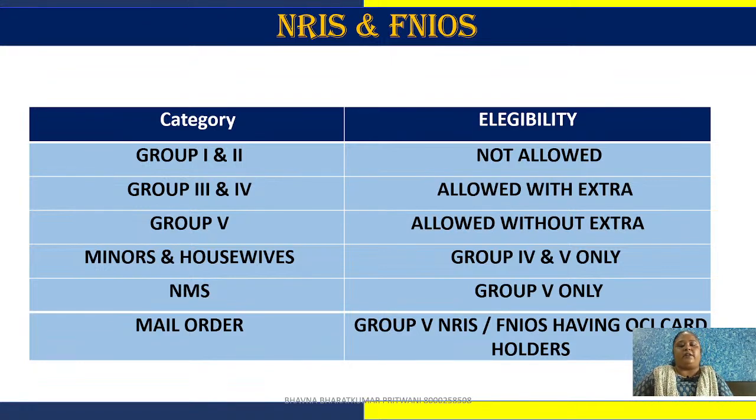So, group 1 and group 2 countries, we are not allowing this plan. Group 3 and group 4 countries, we are allowing this plan with extra premiums. Group 5 countries, we are allowing without any extra premiums. Minors and housewives of Group 4 and Group 5 countries only can buy this plan. Non-medical schemes are allowed to Group 5 countries only, and mail order business we can do with NRIs and FNIOs who have OCI, means Overseas Citizen of India card holders. We can sell this plan by mail order also.